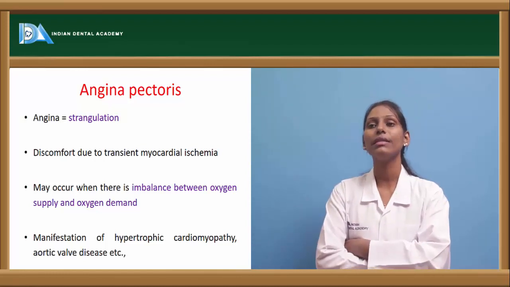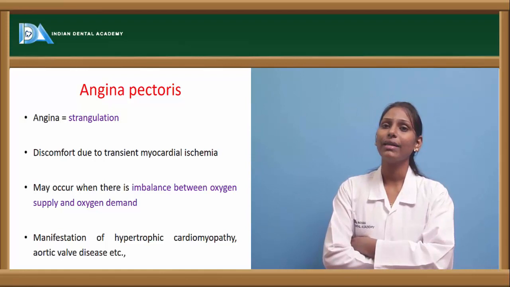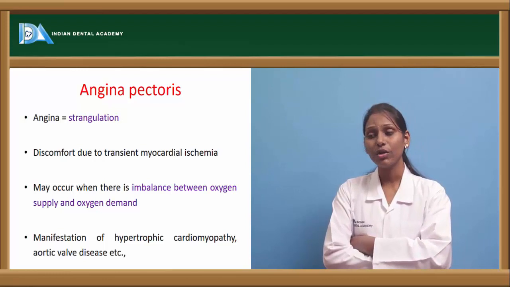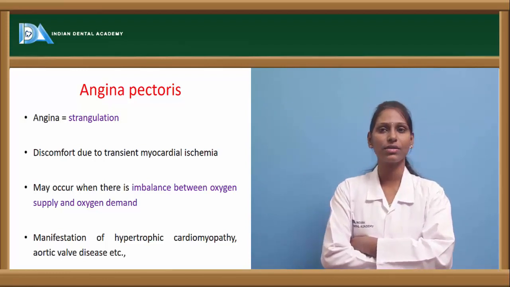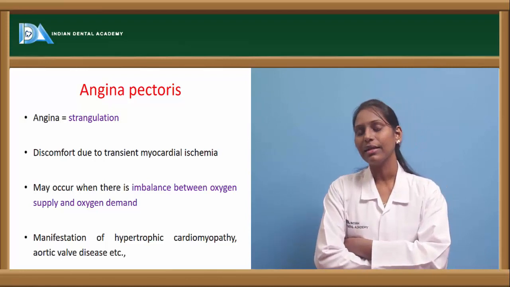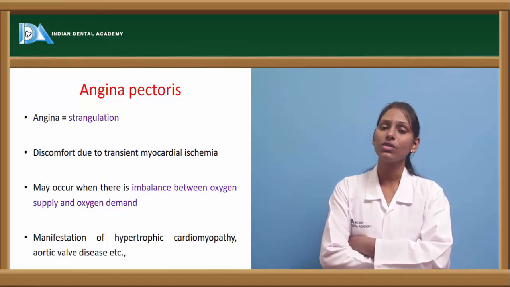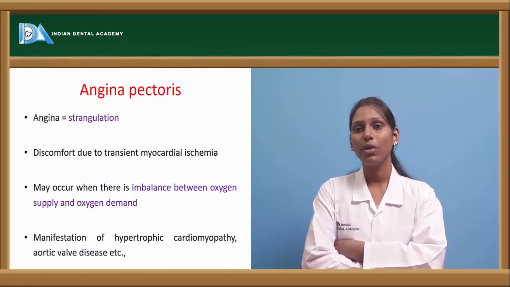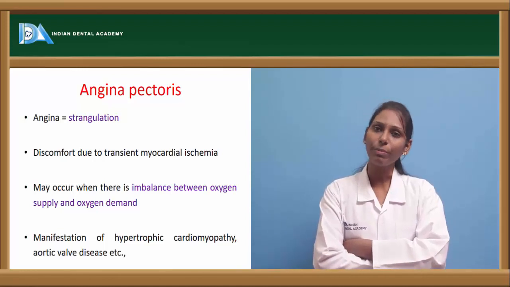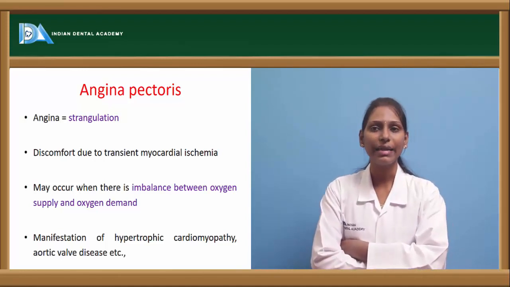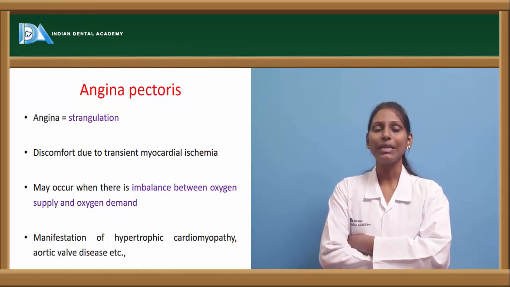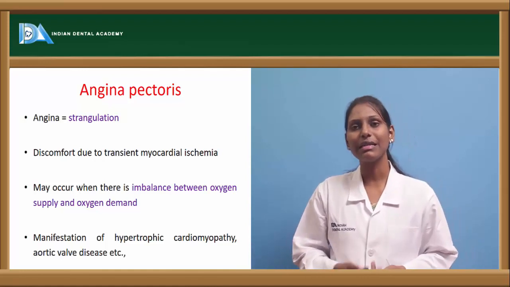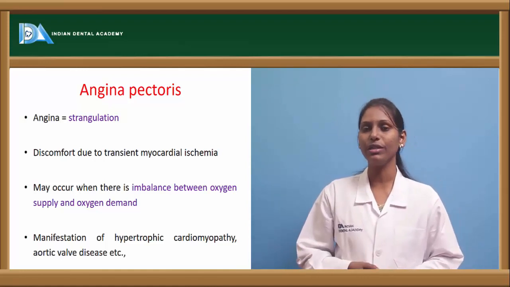Here, in these patients usually, there will be an imbalance between oxygen demand and oxygen supply. There is more requirement of oxygen, however, there is less oxygen supply. So why does this occur? It is because, as we already saw, thrombus, atherosclerosis or atheromas cause blockade of the blood vessels, which leads to less perfusion to the areas that require more oxygen. The tissues which have to be perfused require more oxygen, however, there is less oxygen supply because of the blockade of the blood vessel.